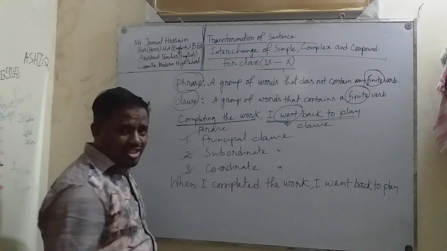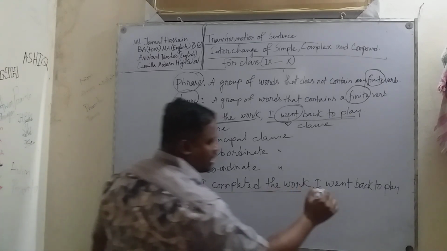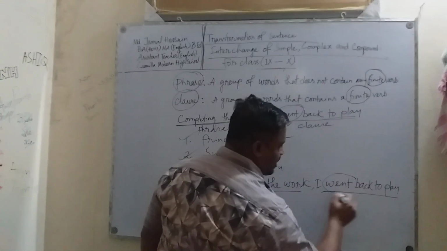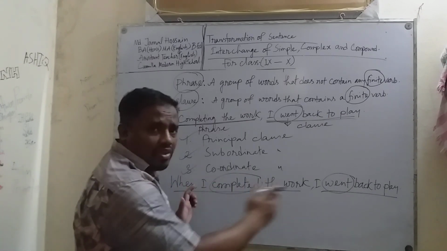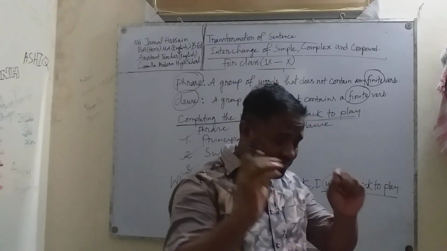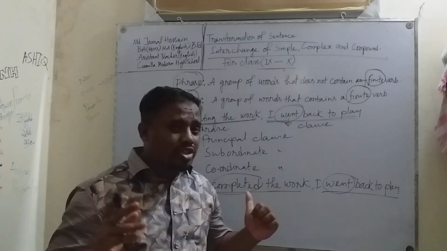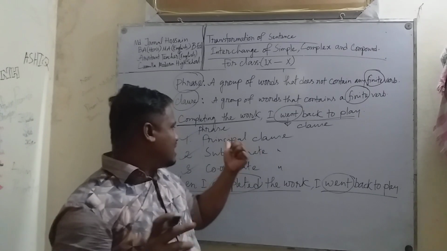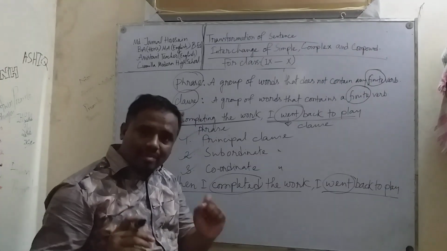In this sentence, notice carefully. When I completed the work, I went back to play. Went is the finite verb, completed is the finite verb. Both parts of the sentence are clauses. But now the question is, which clause is the principal clause or independent clause, and which clause is the subordinate clause?